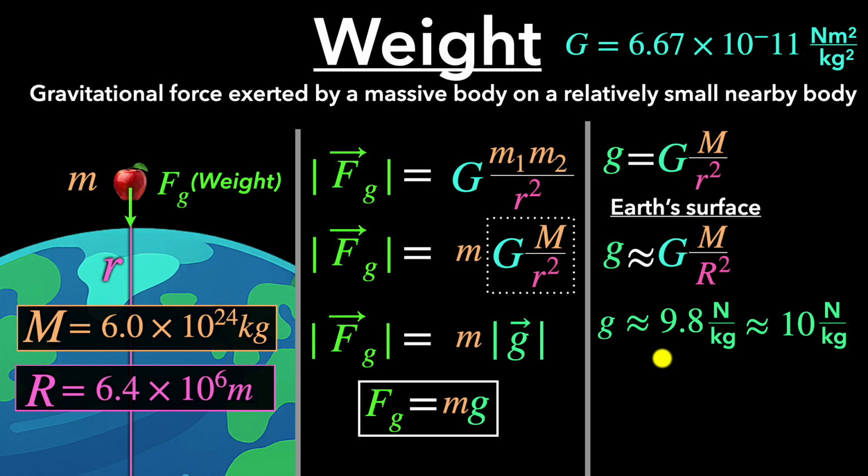So that means if you want to calculate the weight of an object close to Earth, we'll just take the mass of the object and multiply it by 9.8. So if the mass of this apple was 1 kilogram, its weight would be 9.8 newtons. Okay, we now know how to calculate the weight, but how do we measure it experimentally?